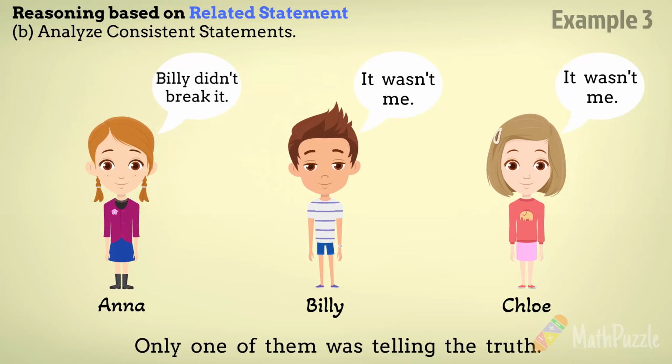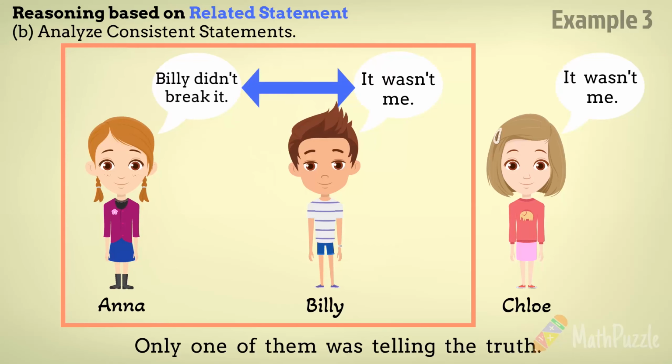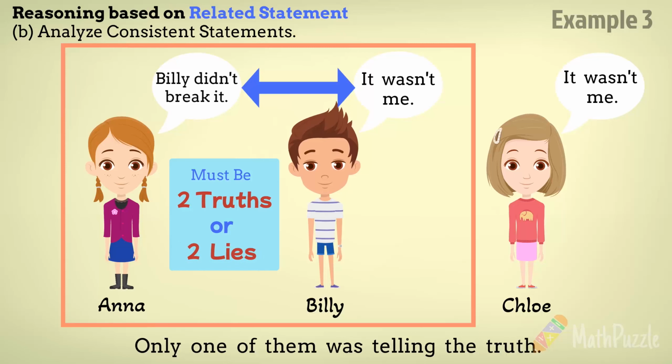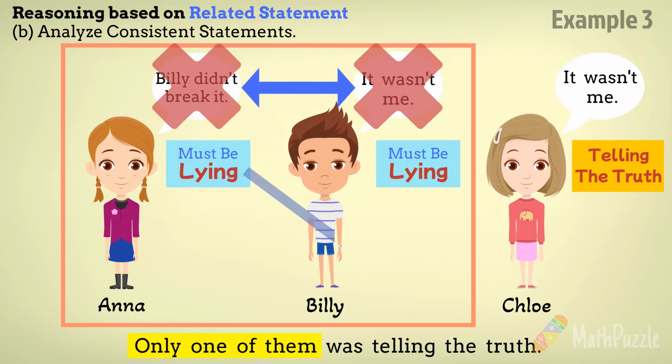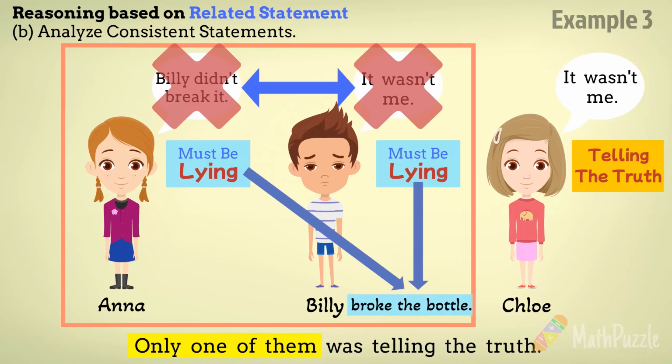This time, Anna's statement stood out as different from the others. She pointed out that Billy didn't break the bottle, which aligned with Billy's statement. Their statements are consistent, narrating the same occurrence. In this situation, there are only two possibilities. Either both Anna and Billy are telling the truth, or they are both lying. Since only one statement can be correct, it is evident that Anna and Billy cannot both be telling the truth. Therefore, they must both be lying, while Chloe was the one telling the truth. Regardless of whether we consider Anna's or Billy's false statement, we can conclude that Billy was the one who broke the bottle.